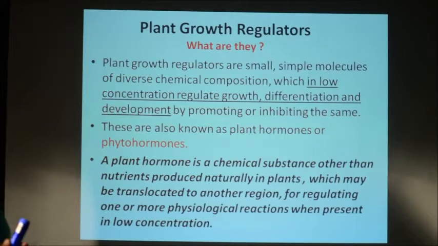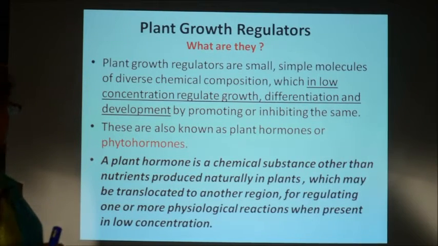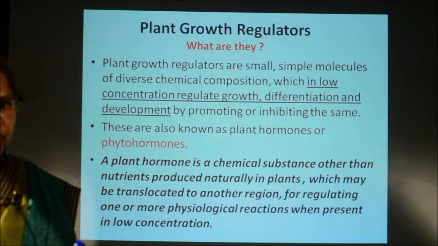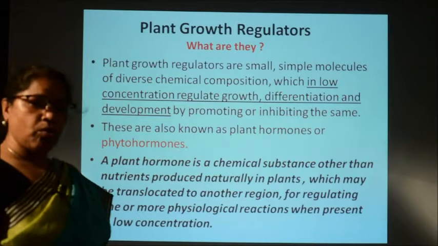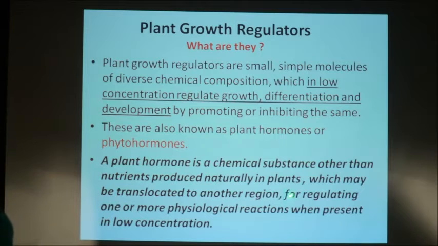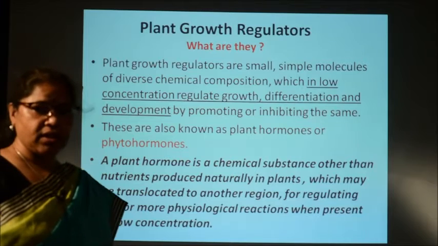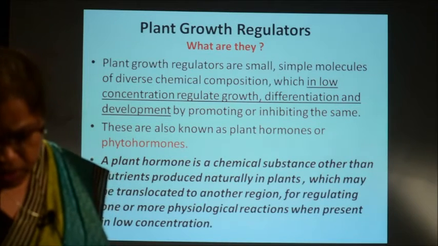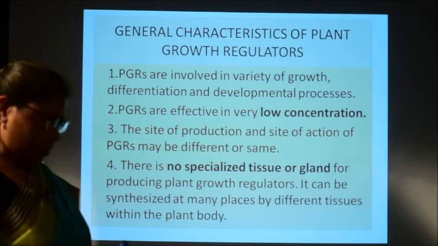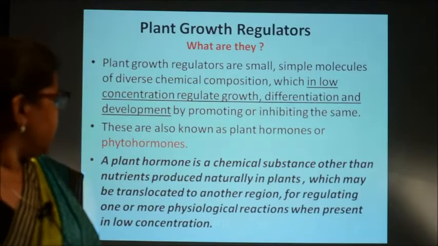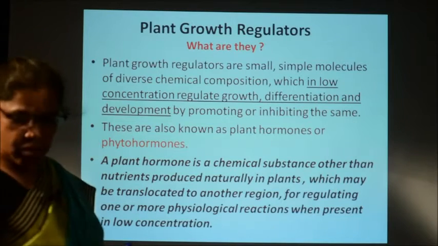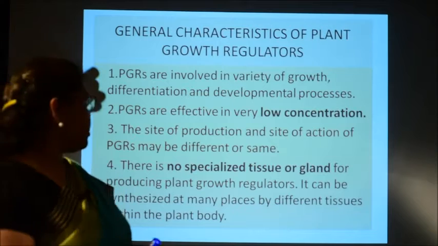So, the exact definition for plant growth hormones: the plant hormone is a chemical substance which is other than the nutrient molecules, and those are produced naturally in plants, which may be transmitted to other regions for regulating one or more physiological reactions when they are present in very low concentration. So, this is the exact definition of plant growth hormones. These growth hormones act in very low concentration, and these are the chemicals other than the nutrient molecules.